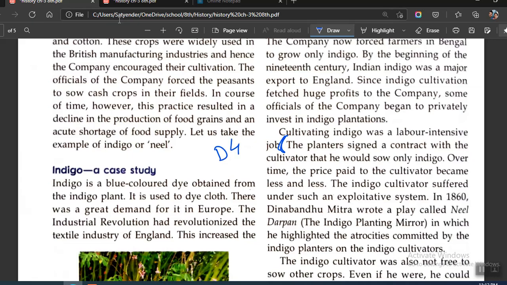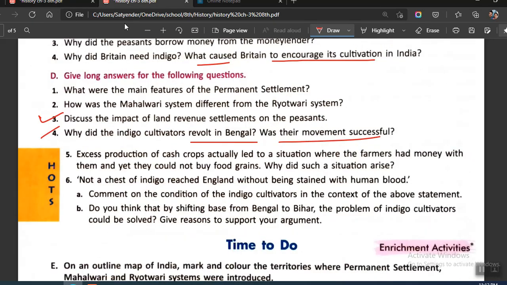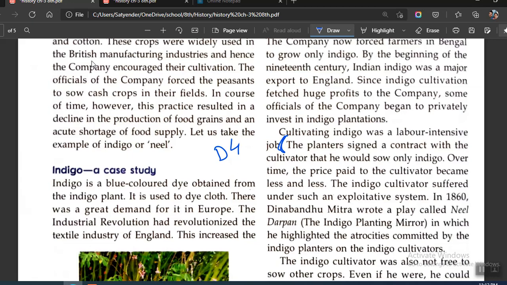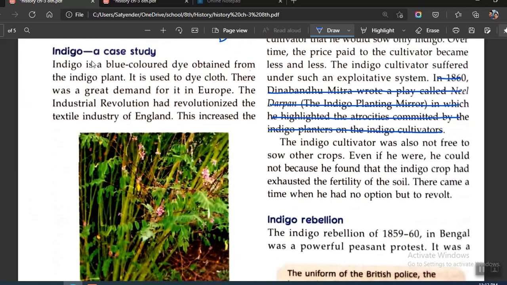This is your D4, I suppose. Okay, this is D4. So we start from here. The planters and cultivators suffered under this exploitative system. Then you strike out these lines. They are not necessary. You do not need to write these. Highlighted the atrocities committed by the indigo planters and okay. Then you continue. The indigo was not free to sow crops and you came to be okay.